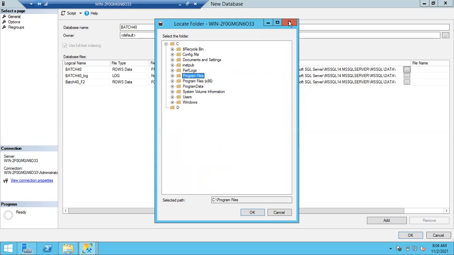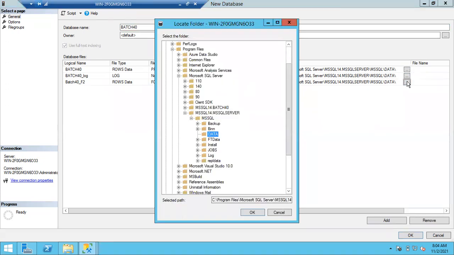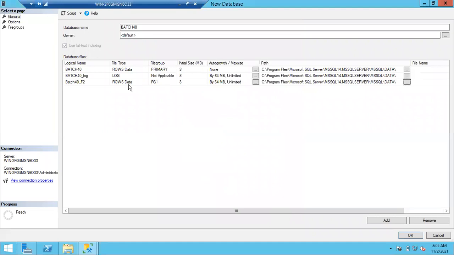So this is how it will work. This is how you can create the data files and log files. Whenever you want to create a new data file, you can choose the path and the location, and automatically these files will be created in that location. File names you cannot see now. Once you click OK, these are the logical names, which you can find in the table, but physically it is going to be created in this location.